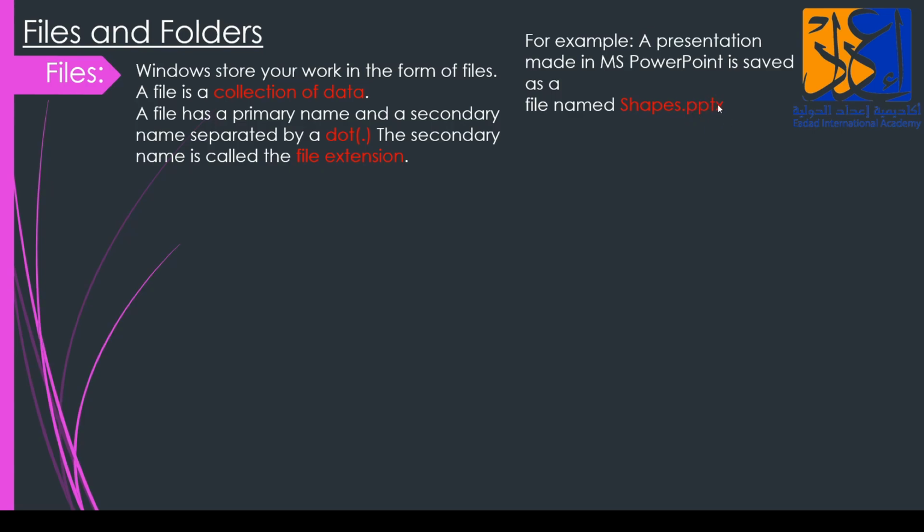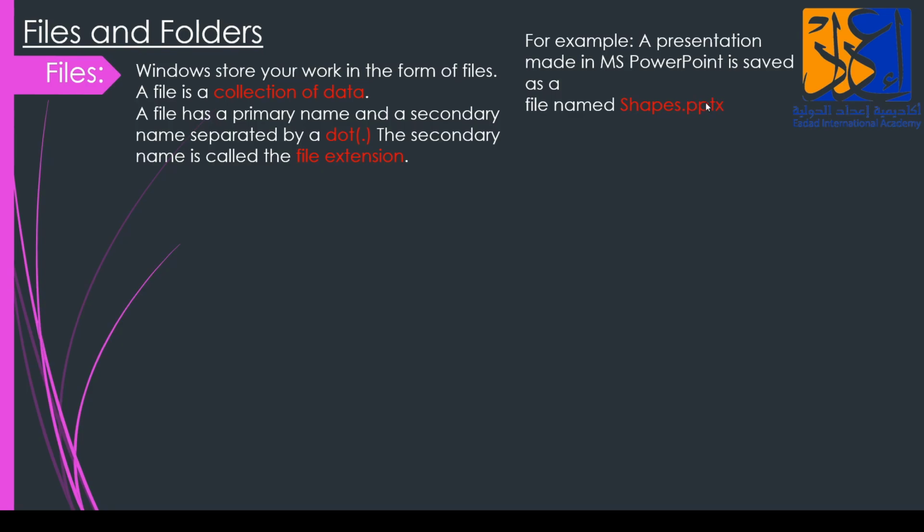pptx is PowerPoint. If I have something drawn in Paint, I will write shapes.png. If I have something in Microsoft Word, it will be shapes.docx. Docx. Clear? So what is it saying? A file has a primary name and a secondary name separated by a dot.